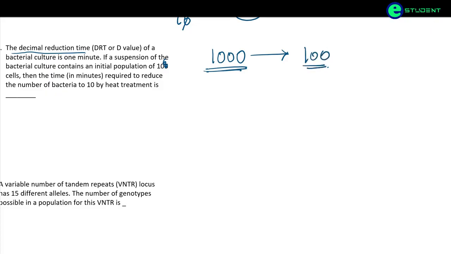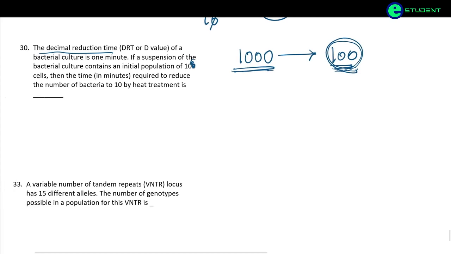So it is reduced by 90% and only 100 bacteria are remaining. So that is the DRT, the reduction of 90% of the population.